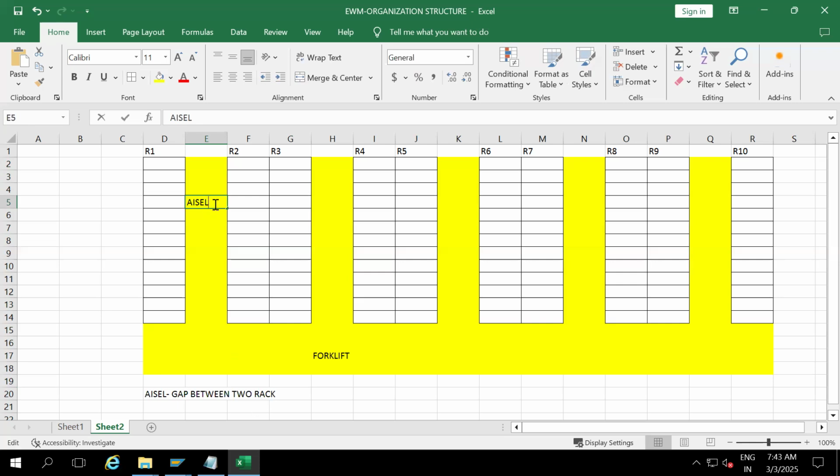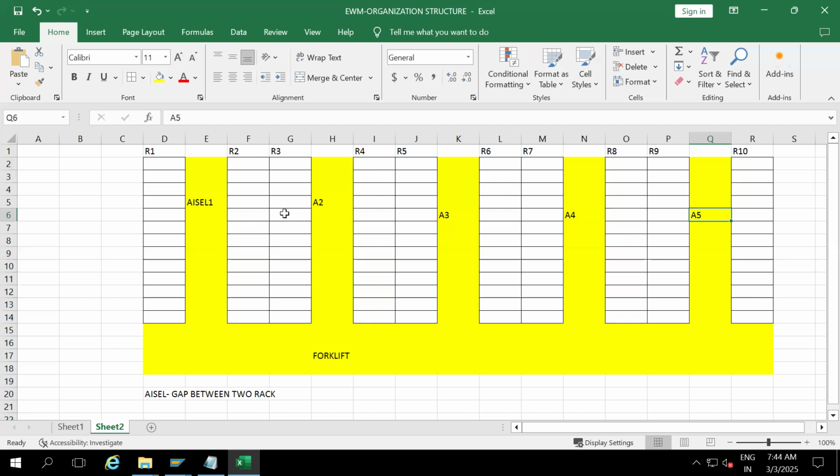This is aisle number 1, aisle number 2, aisle number 3, aisle number 4, aisle number 5. Aisle number 5 represents the gap between R9 and R10. So the gap between two racks we call an aisle.